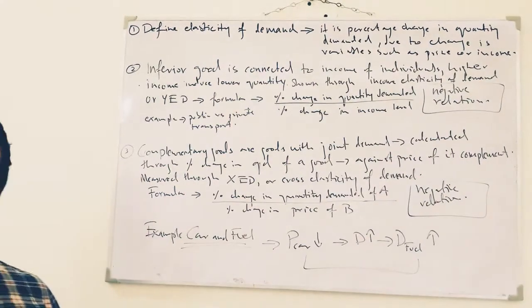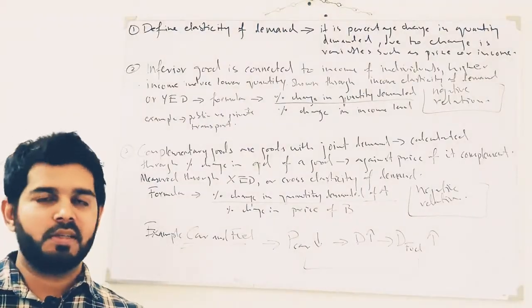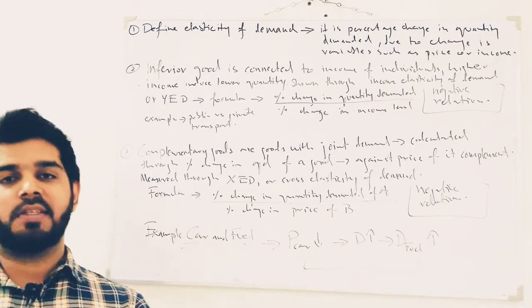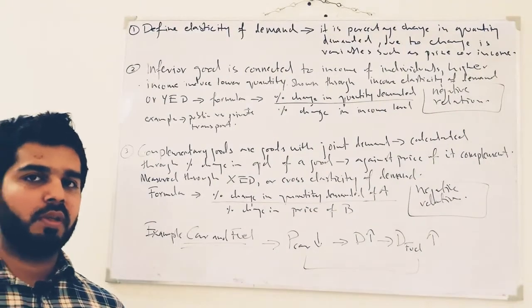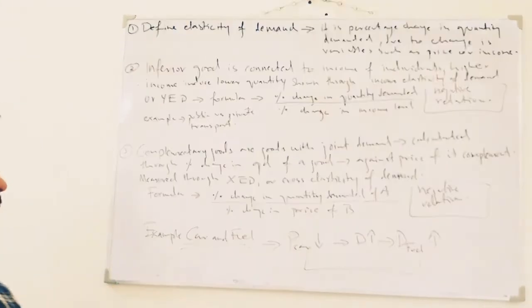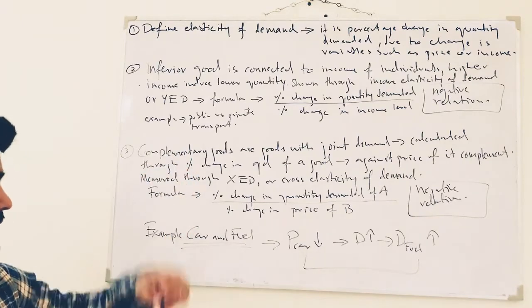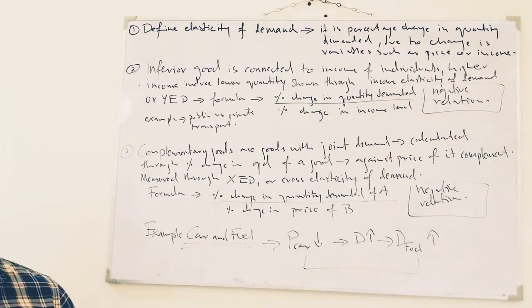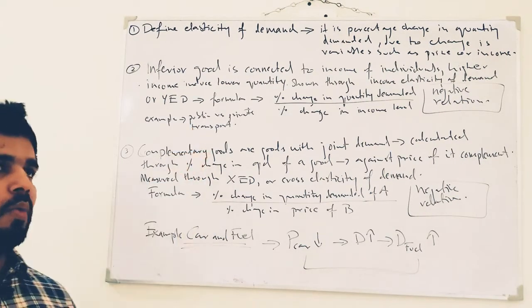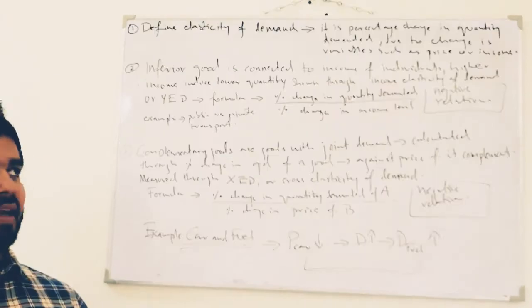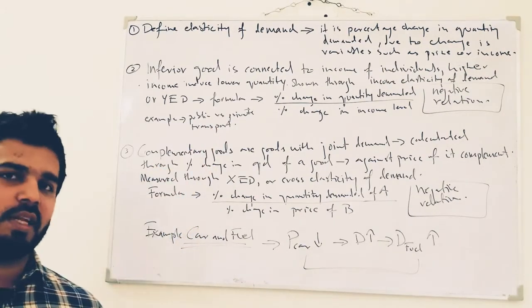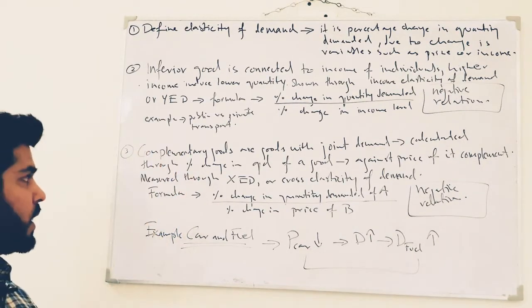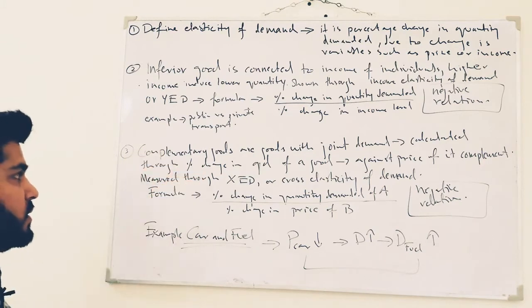So you have to identify 2 major things. Number 1, what type of elasticity is going to answer it? YED, or income elasticity of demand, and the sign has to be negative for the good to be categorized as an inferior good. So example, if you want to give an example, it can be given of public versus private transport. So individuals, when they are low on income, rely on public transport, but when their income level increases significantly, they start relying on private transport. So that is a very common and a good example of public transport as an inferior good.